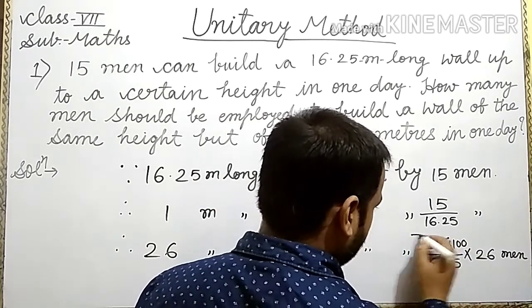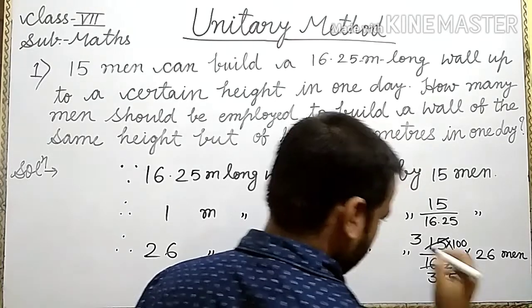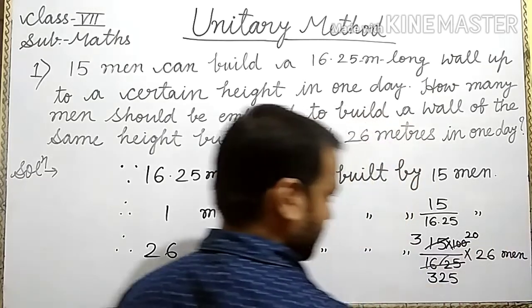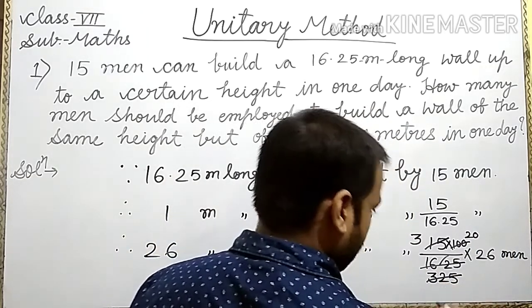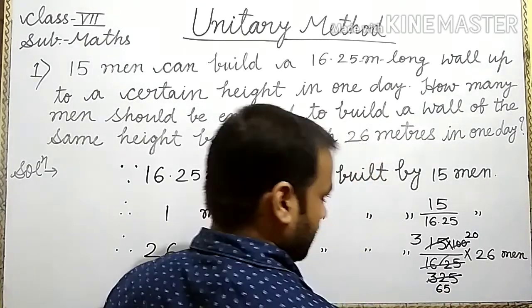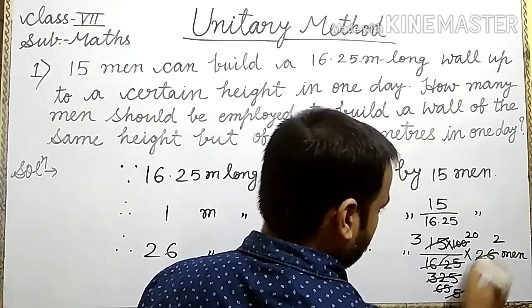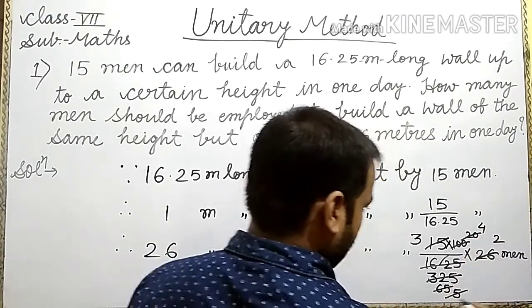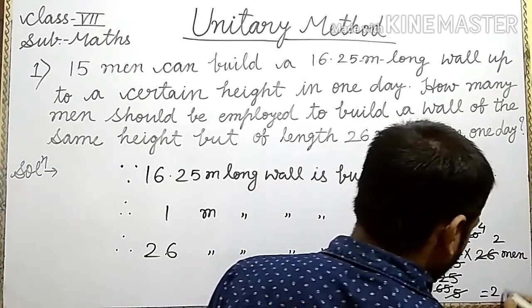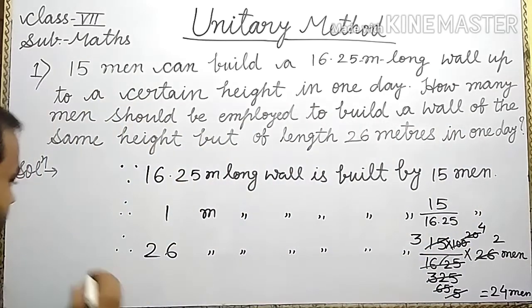Table of 5: 5 3s are 15, 5 3s are 15, 5 2s are 10, 5 5s are 25. Is it clear? 25 4s are 100. Here 5 6s are 30, or 5 5s are 25, 13 2s are 26, 13 5s are 65, 5 4s are 20. Here we multiply and get 4 2s are 8, 8 3s are 24 men. Is it clear?